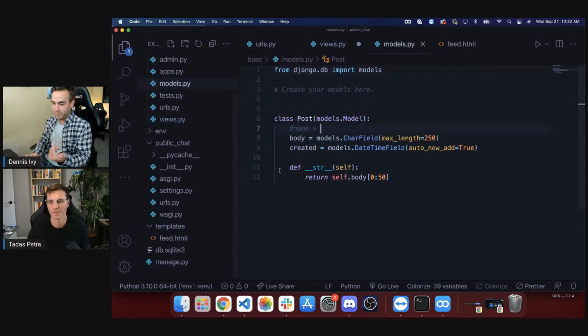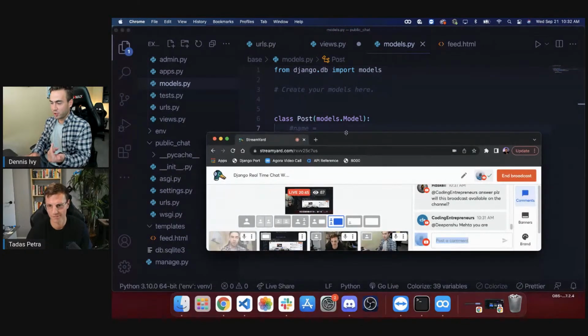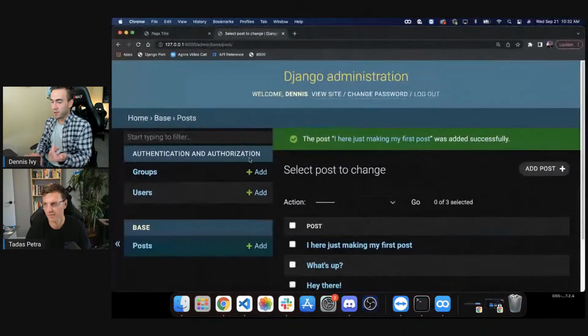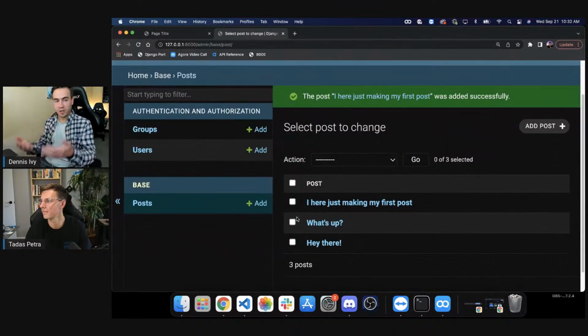Just to catch everyone up, we created the model. I registered it with the admin panel so we can actually go into here. Let me minimize that. We created some posts, so I just want to render this data out.